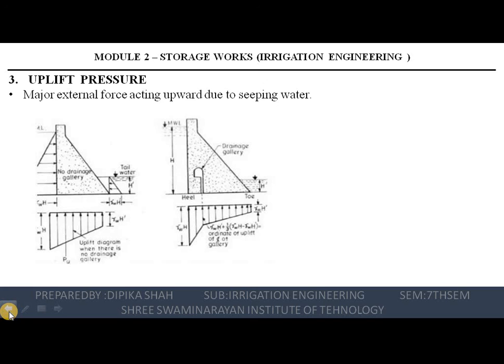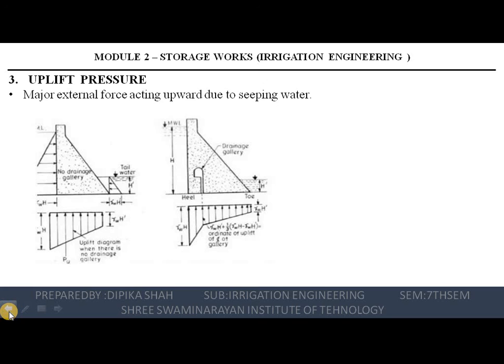So you can see these two types of section. First one is the uplift pressure when no drainage gallery is provided, and the second figure shows the uplift pressure diagram when a drainage gallery is provided. The area over which uplift pressure acts has been a question of investigation, and there are two schools of thought existing in the literature. One school says the value of 1/3 to 2/3 of the area should be considered as the effective area over which uplift pressure acts.